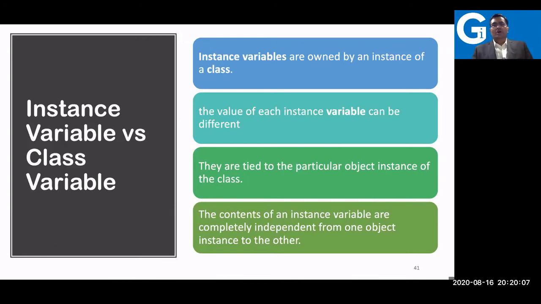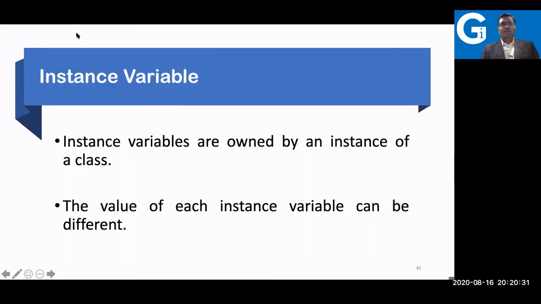It is available to the object, those variables belong to the object, and the value of each instance variable can be different. They are tied to the particular object, and the content of instance variables is completely independent from one object to the other. So this is quickly about the instance variable.